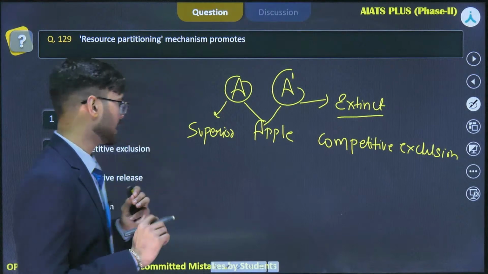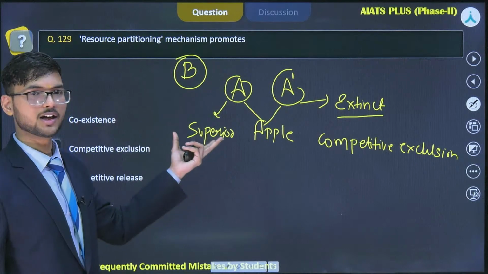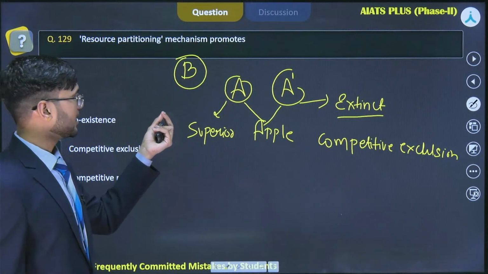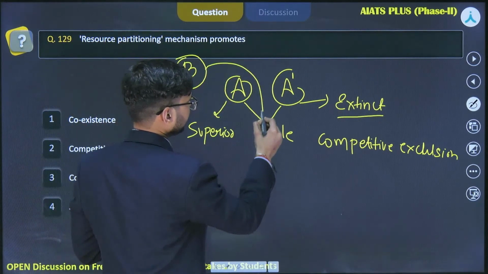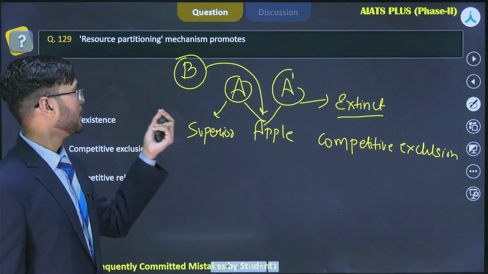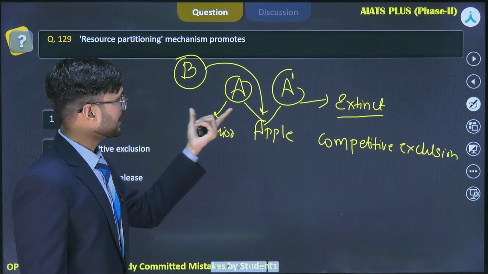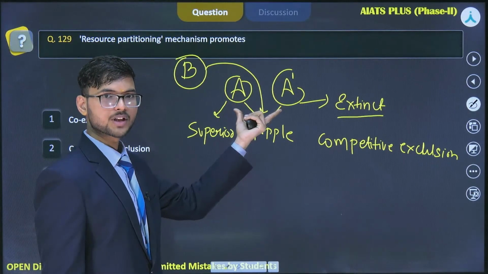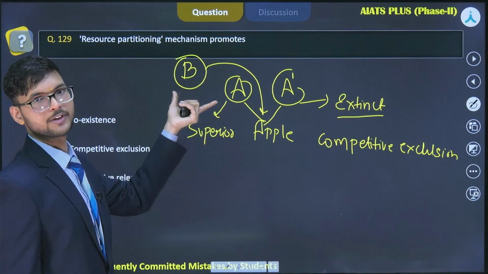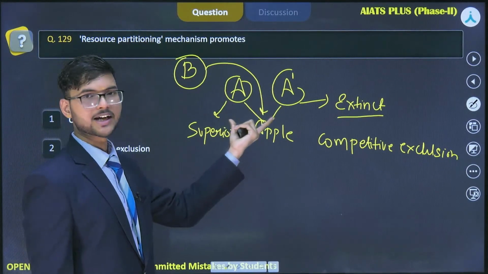Let's say we bring another species, B, into this diagram. Now B is also able to eat apple. So here you will see that there is competition between two very closely related species as well as intraspecific competition. So it's not the case that both these species are going to go extinct.